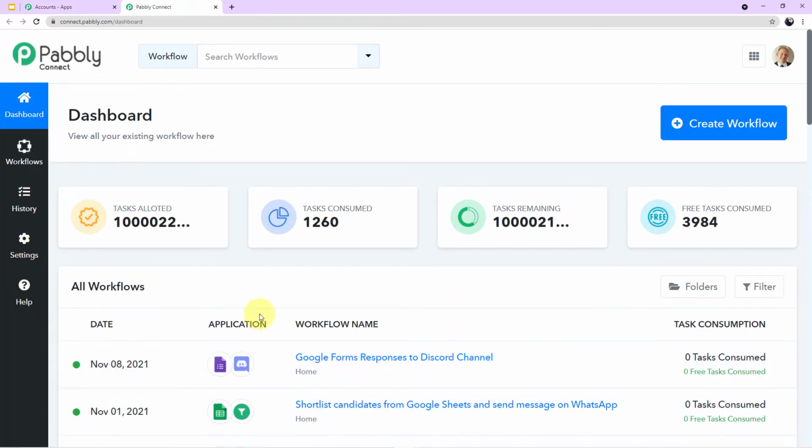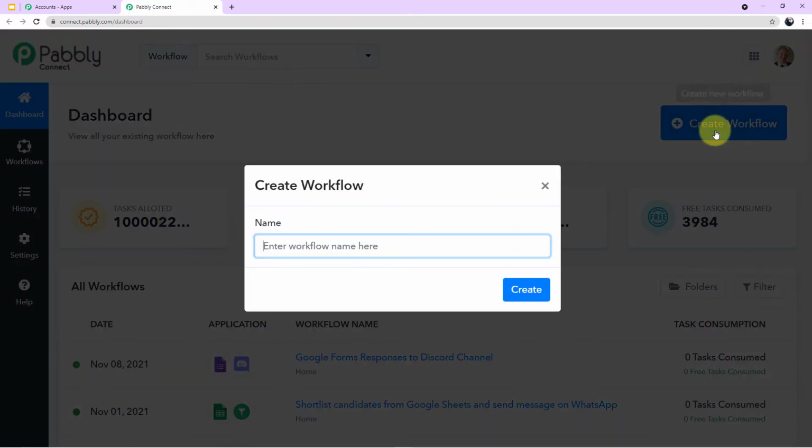Now we have reached the dashboard of Pabbly Connect, and this is how the dashboard looks. Now we have to create a new workflow. For that, come to your right corner. You can see a blue button which says create new workflow. Click this and a mini box will emerge in front of you. Now you have to name your workflow.